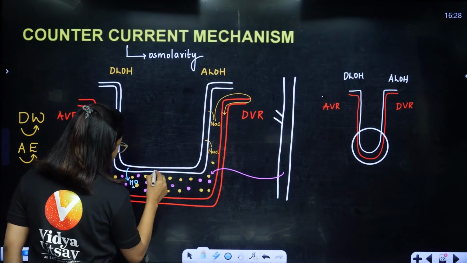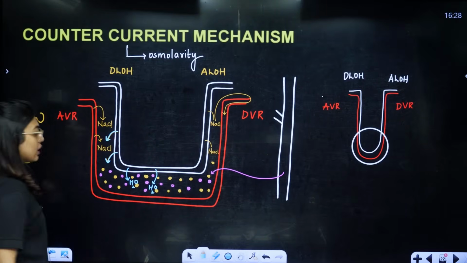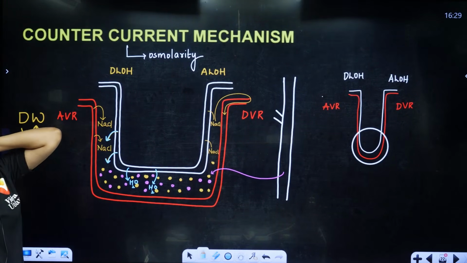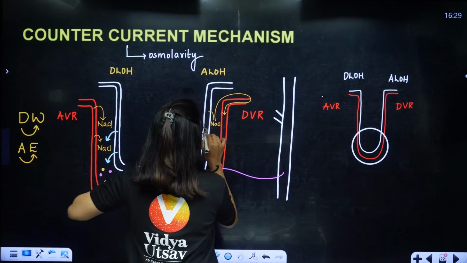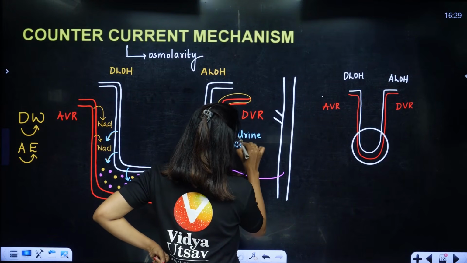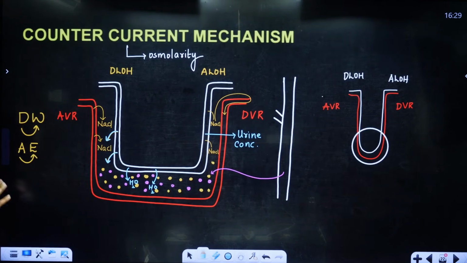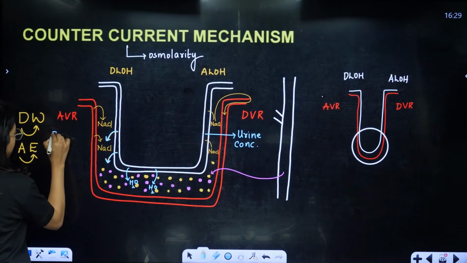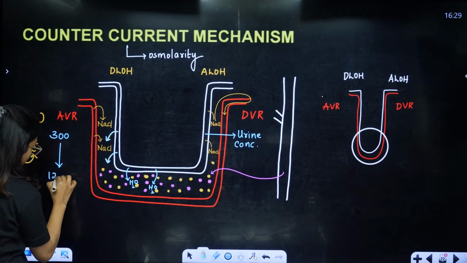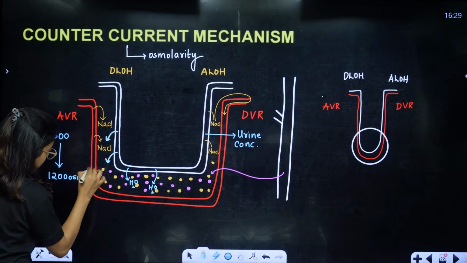Water molecules will start continuously coming out, because here it is rich in electrolytes. So the urine that is going to be passed out is going to be very, very concentrated. So by the time urine reaches here, it will be concentrated. In a normal situation, it won't be like that. This is only in a stress situation, okay? Urine will be concentrated. So now students, remember, osmolarity has gone from 300 osmol to 1200 osmol. Okay, this question has come, so please keep it in mind.